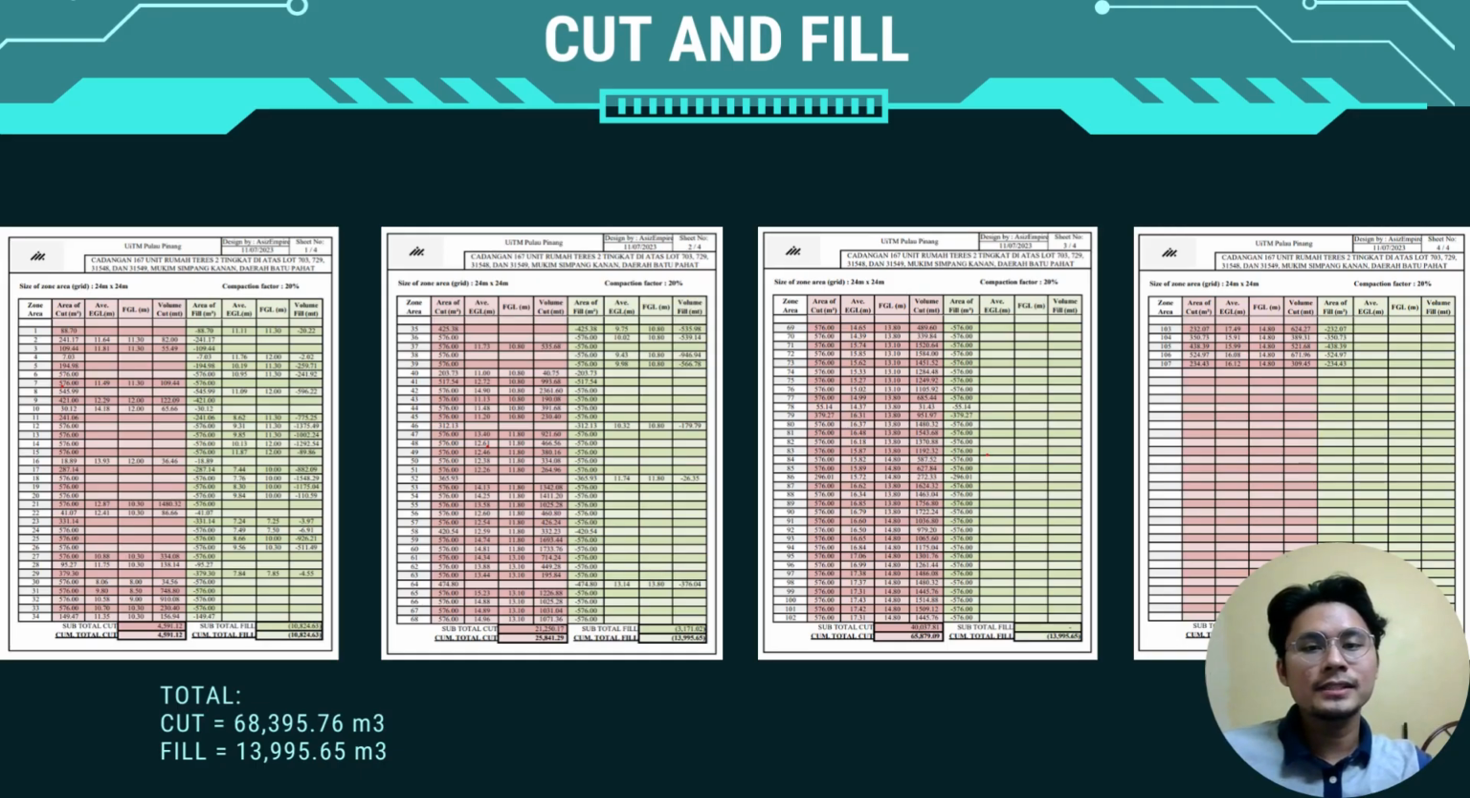In our construction, the cumulative amount of total cut is around 68,000 meter cube, and the cumulative amount of total fill is around 14,000 meter cube. The amount of total cut is more than the fill, as much of the ground level of the construction site is higher than the surrounding ground level. The total cost for earthwork is around 1.142 million ringgit.